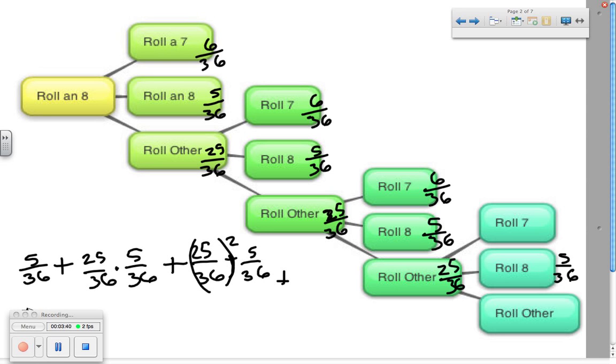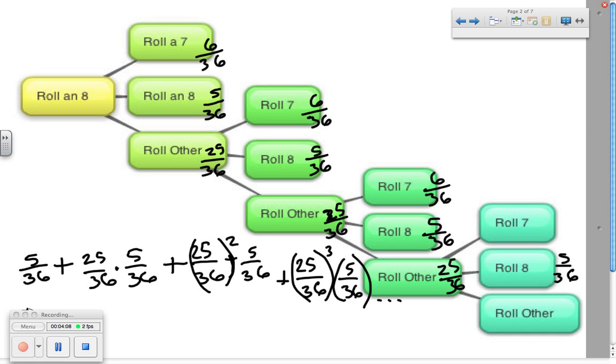So what we would need to add to all these different probabilities of winning is rolling something other than a 7 or 8 three times, and then in that last roll you'd have to get an 8. Well, this could go on and on like this forever, theoretically.